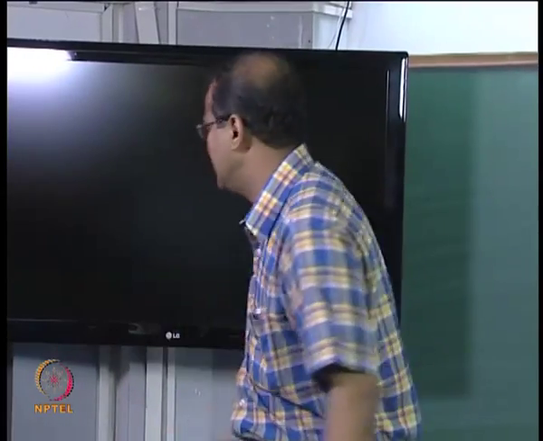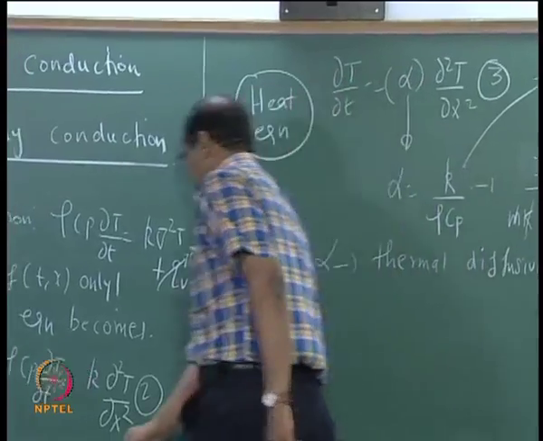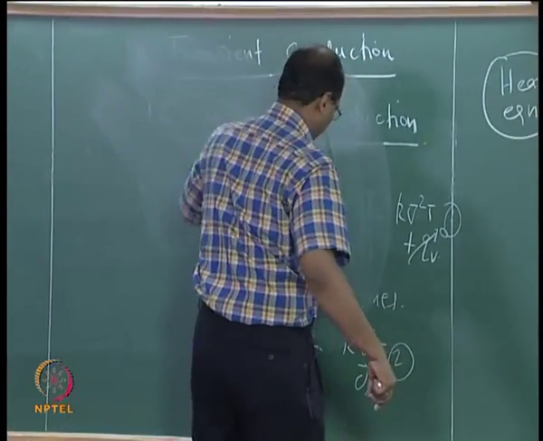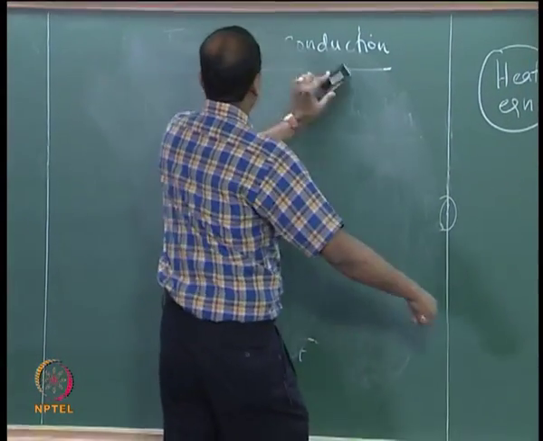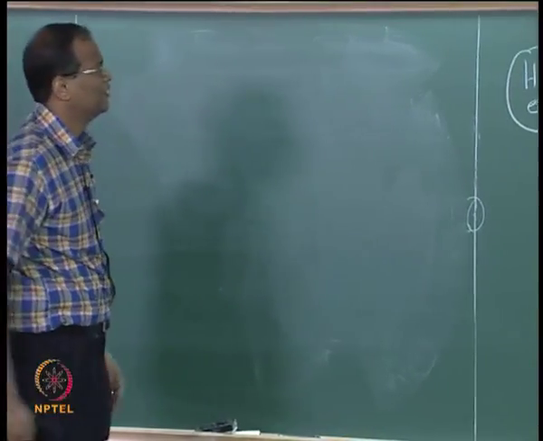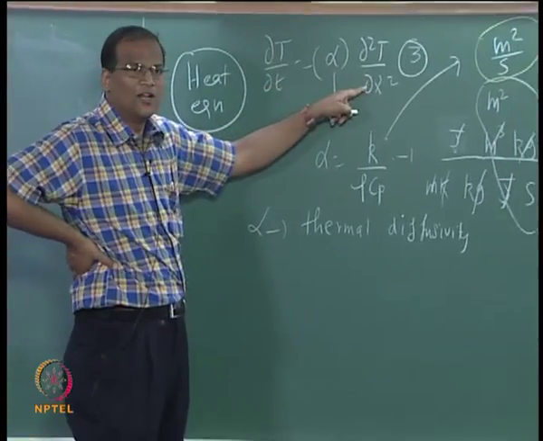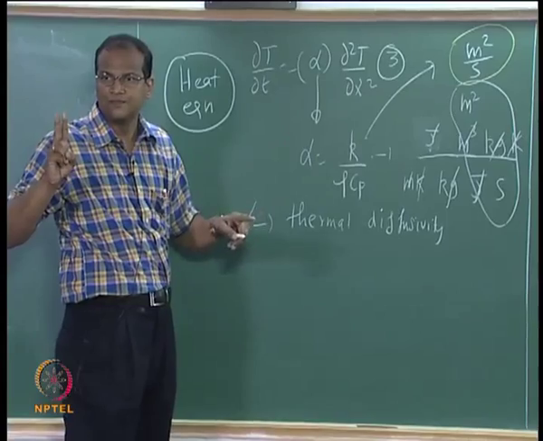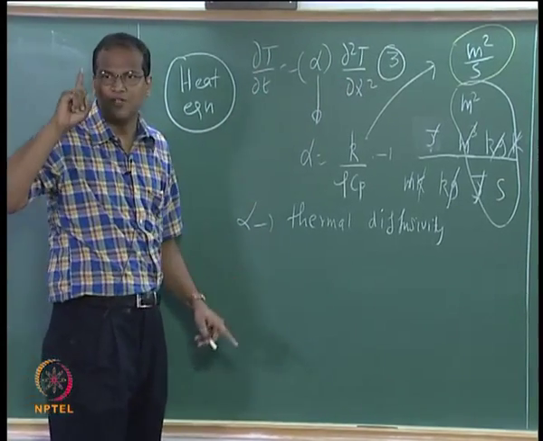Okay, now let us start working on the equation. This equation is first order in time and second order in x. So it supports two boundary conditions in x. It is first order in time, so it supports one condition in time.